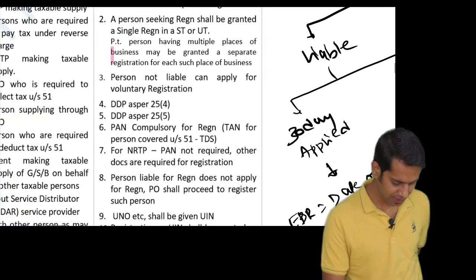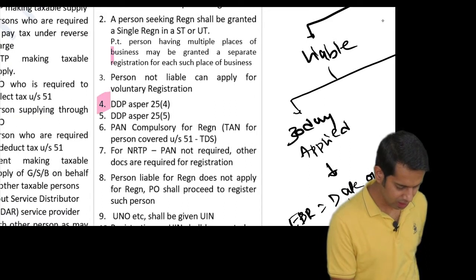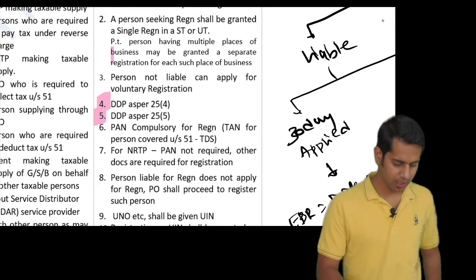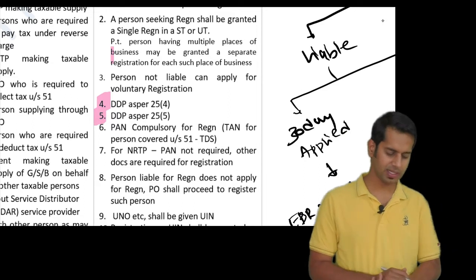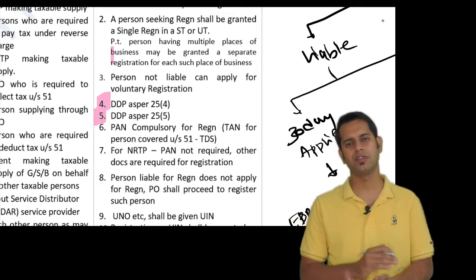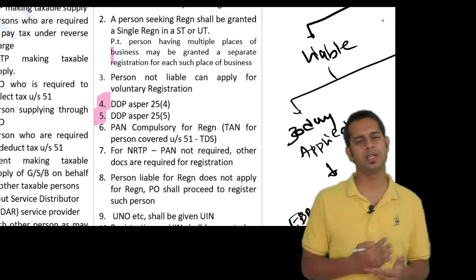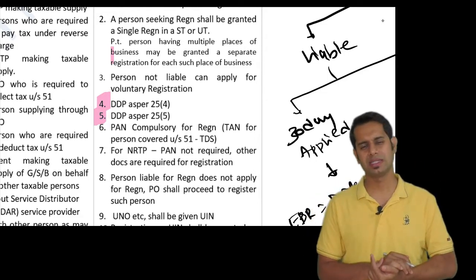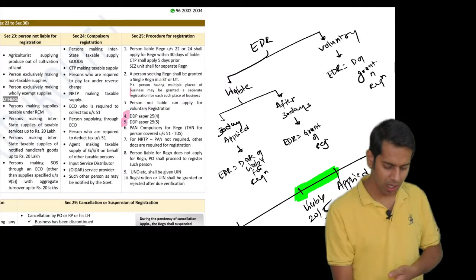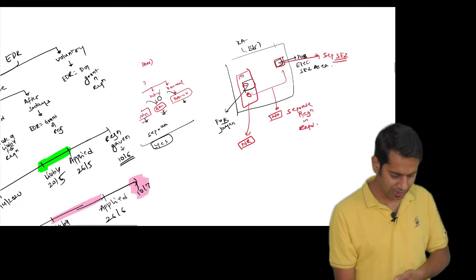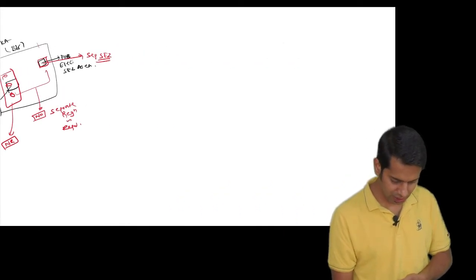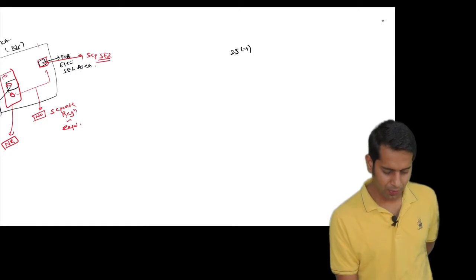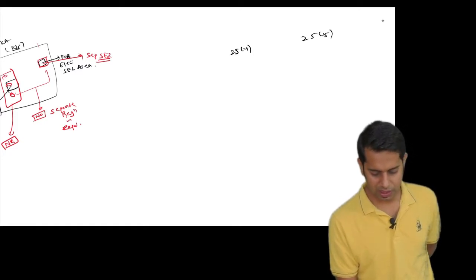Section 25 subsection 3 and Section 25 subsection 4. Subsection 3 talks about voluntary registration. Section 25 subsection 4 and subsection 5 talk about deemed distinct person, which we have already discussed in the topic called supply, but anyways we'll discuss again. What are section 25 subsection 4 and subsection 5 telling?